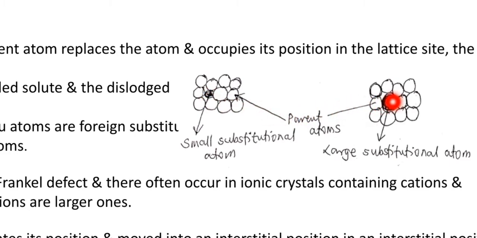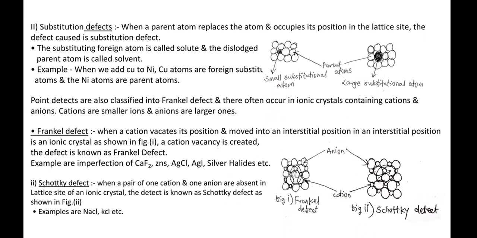In this case the substitutional atom size is greater than the size of the parent atoms. These are the substitutional defects. An example is when we add copper to nickel: copper atoms are the foreign atoms and nickel atoms are the parent atoms. Point defects are also classified into Frenkel defect and Schottky defect.